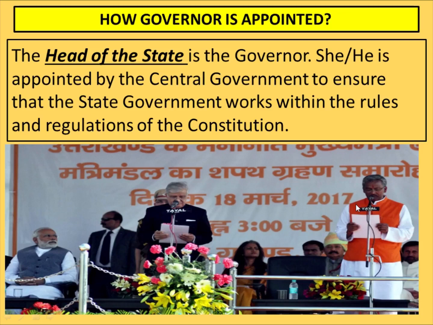Now, what is the function of the governor? He gives the report of the state to the central government, to the prime minister and the president. Otherwise, how will the president or prime minister come to know what is happening in this particular state? So the governor keeps an eye on all the activities of the state, like what the chief minister is doing, whether the public is happy with the chief minister or not, whether the chief minister is spending money on good projects or not. All this report he gives to the central government, meaning the president or prime minister.